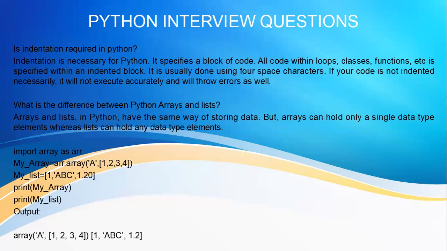So when you print my array, it will print a 1 2 3 4, and when you print the list, it will print 1 comma abc comma 1.2. So here you can see lists are enclosed in square brackets. It can hold an integer, there is one integer, there is one string, there is one float.